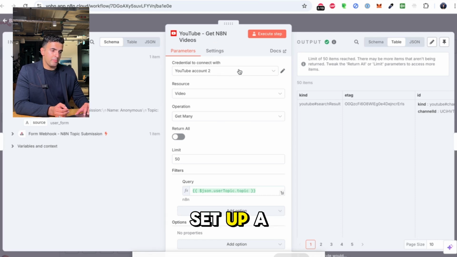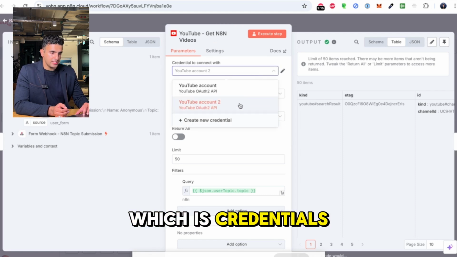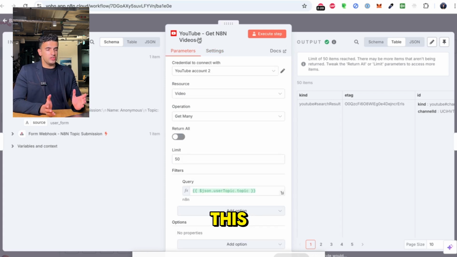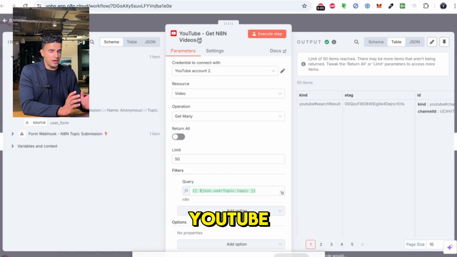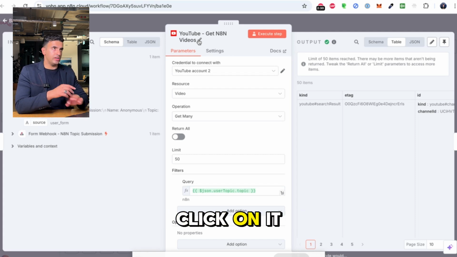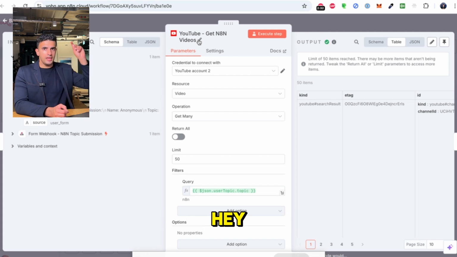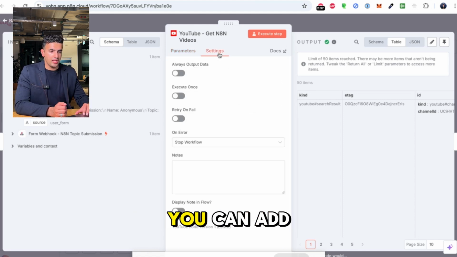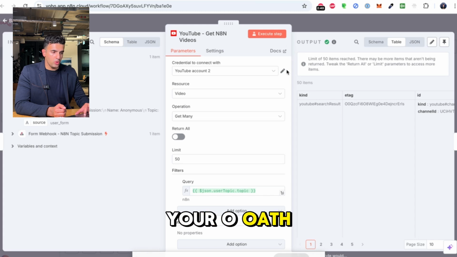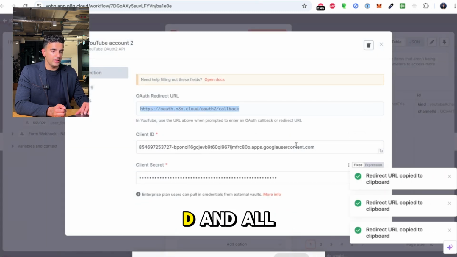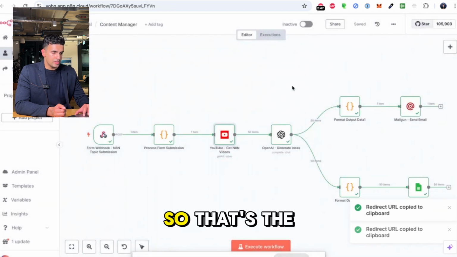And here we've set up a YouTube account, which is credentials for YouTube. The settings, all of this is set up. In order to do this, you need inside Google Cloud the YouTube app, which I'm going to link down in the description. And when you click on it, it's going to go to Google Cloud and tell you, hey, just install it for free, and it's going to install it, and then you can put all of this information. You can add the settings, you can add your OAuth, for example, if you want to configure it. This is where this information is coming from, client ID and all the client secrets. So that's the first step.